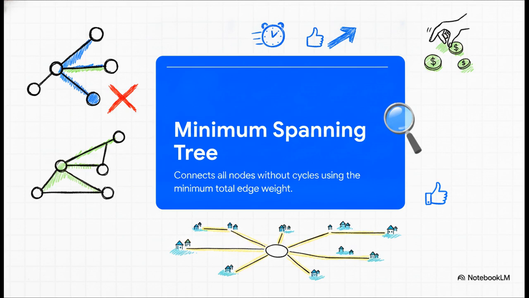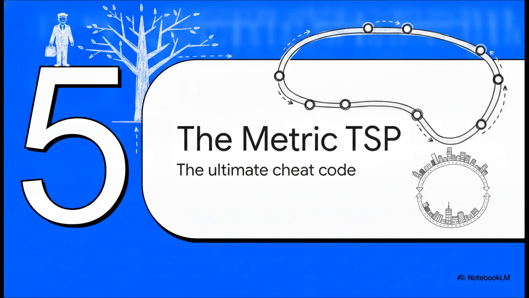And here is the truly beautiful part. Unlike that impossible TSP loop, we can solve for an MST optimally and incredibly fast. We can use highly efficient greedy algorithms like Prim's or Kruskal's to calculate this optimal connected backbone in a tiny fraction of the time. They just look at the cheapest local connection step by step, and mathematically, they are absolutely guaranteed to find the perfect spanning tree. It's a real game changer. Section 5. The Metric TSP Shortcut.